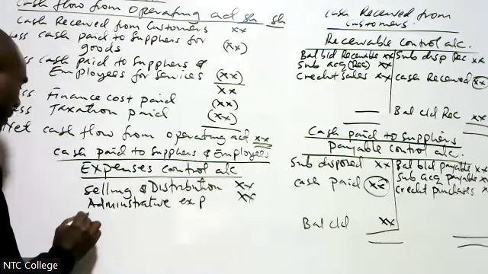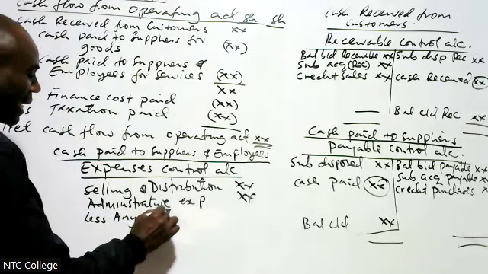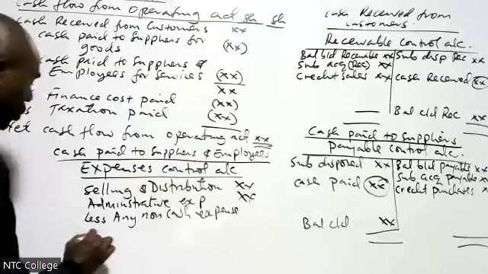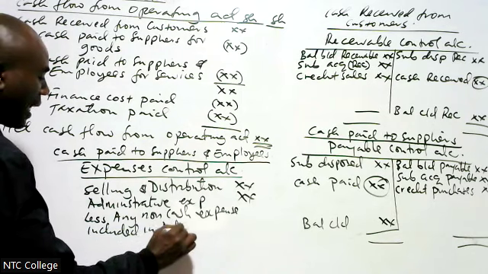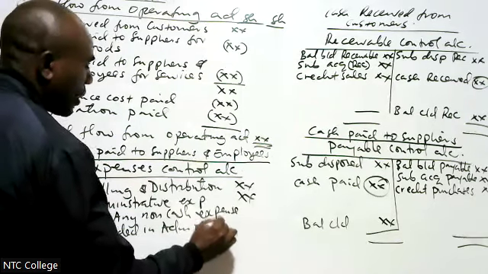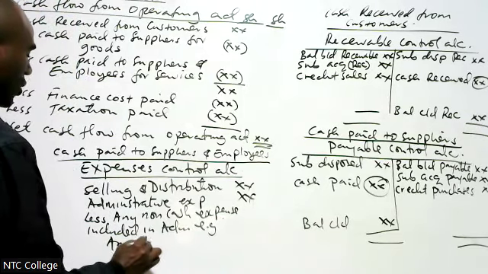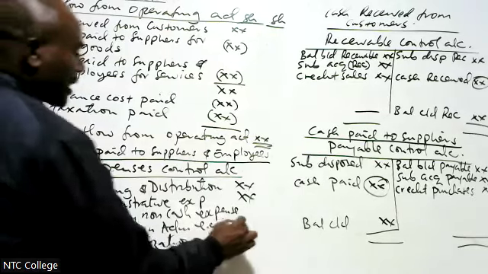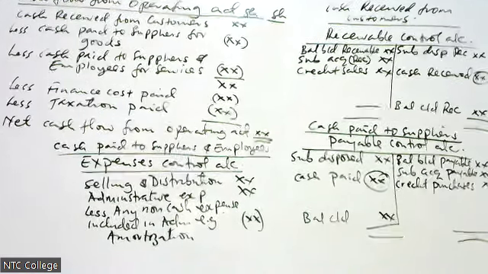Then I come to less any non-cash expense included in administrative expense, e.g. amortization.